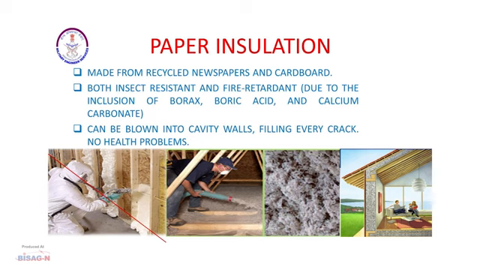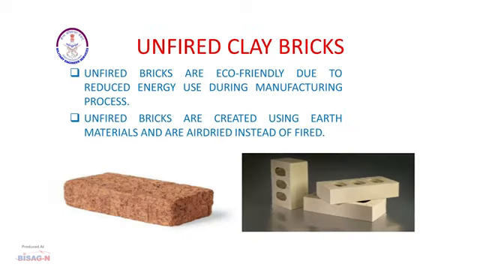Paper insulation. Paper insulation is nothing but recycled newspapers and cardboard. It can be made both insect resistant and fire resistant by addition of a few chemicals like borax, boric powder and calcium carbonate, and these can be used to fill in the cavity walls and give proper insulation. The puff insulations, glass wool or mineral wool are chemically not advised, hence can be cut down.